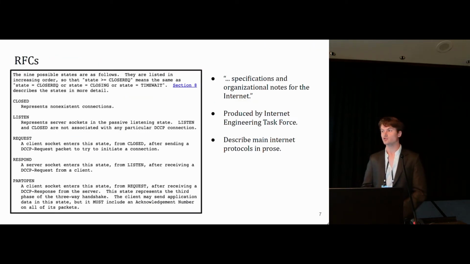One potential source of information from which we might find the data we need to construct a finite state machine would be what's called a request for comments document, or RFC. RFCs provide specifications and organizational notes for the internet. They're produced by the Internet Engineering Task Force, which is associated with the United States government, and they describe the main internet protocols in prose. Here I have pictured a screenshot from the DCCP RFC, and you can see what I mean when I say prose. It's plain English documentation. In my dream we'd have Coq or Agda or something, but that's not what we actually have. We have English documentation of how the protocol works.